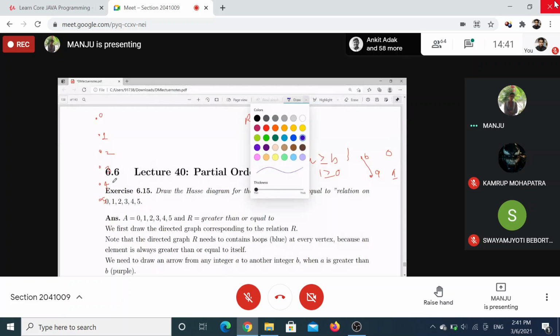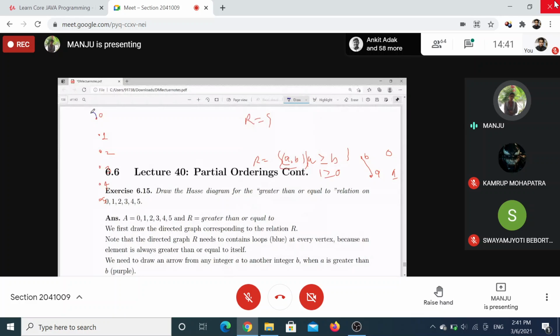So 0 is related to 0, 1 is related to 1, 2 is related to 2, 3 is related to 3. This is the digraph we are considering drawing. What about 0, 1?